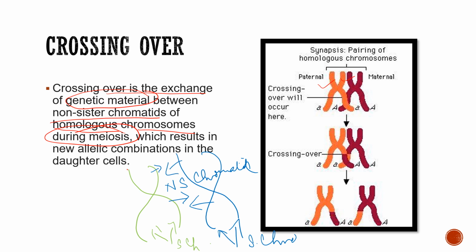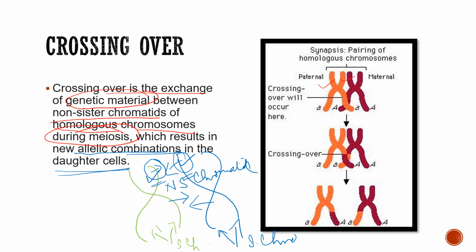So the genetic material exchange will happen between this one and this one, only between the non-sister chromatids during meiosis, which results in new combinations in the daughter cells. So the daughter cells which will be formed will have a new combination, having a part of the genetic material from this chromatid and a part from this chromatid. So the daughter cell will be a recombination of both maternal as well as paternal chromatid. So that is recombination. After crossing over happens, a recombinant new cell will be formed.